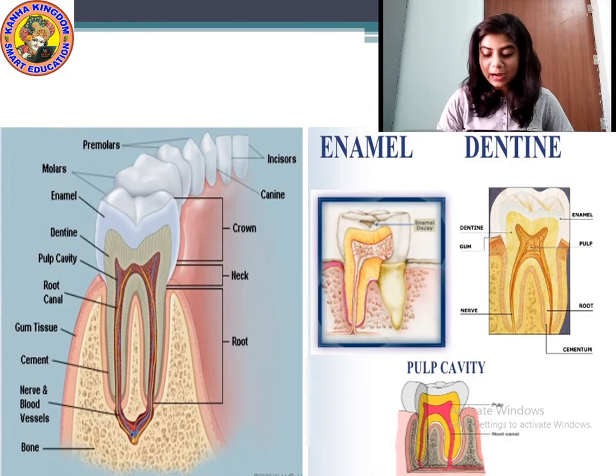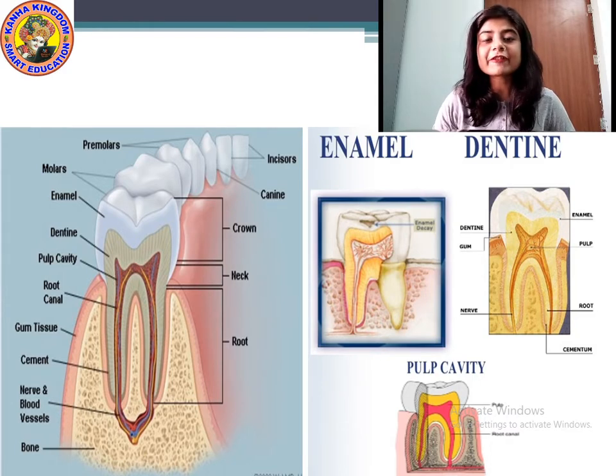Then comes the pulp cavity. The pulp cavity is very soft and very delicate, where all the nerves and the blood vessels can be seen. So these are the different parts of a tooth: enamel, dentine and pulp cavity. Through the blood vessels, the blood flows into the gums.